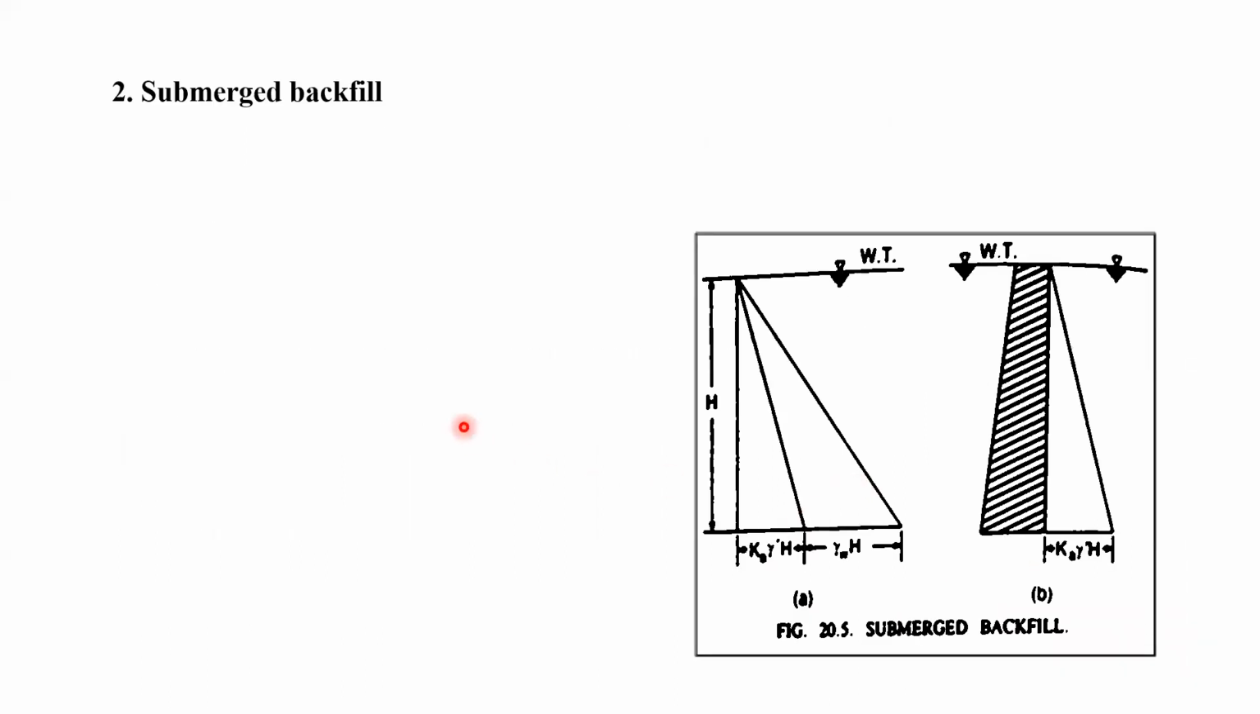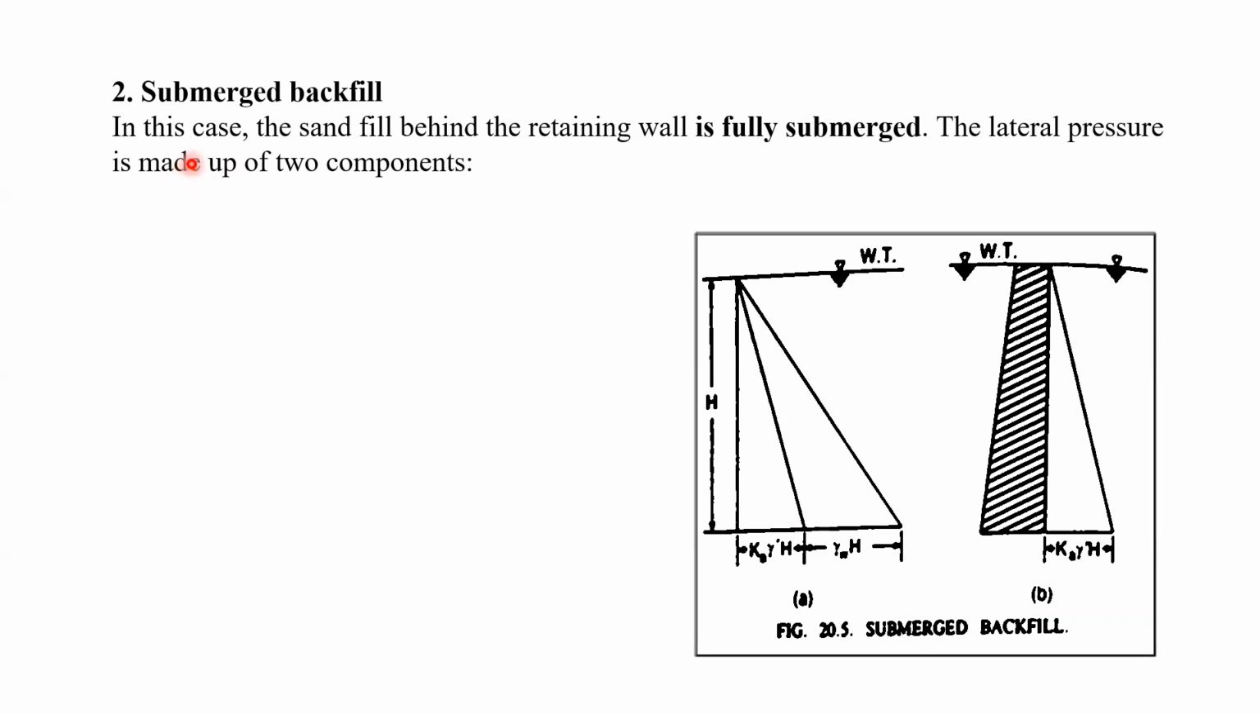Now we shall see the next case, which has been explained by Rankine: the submerged backfill. In this case, the sand fill behind the retaining wall is fully submerged. There are two figures here. We are going to discuss the first figure first, and in the next slide we shall talk about the second figure, right? The soil behind the retaining wall, this is the retaining wall, it is a line diagram, is fully submerged.